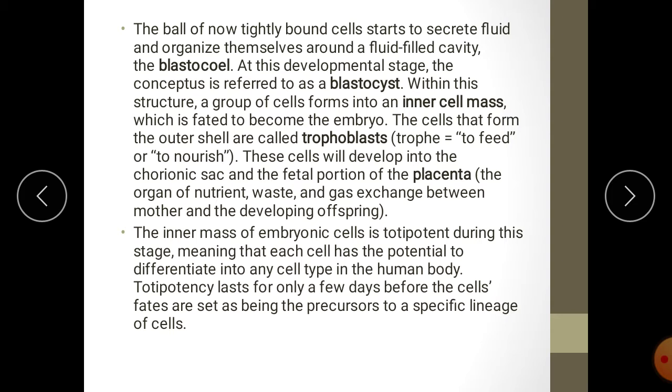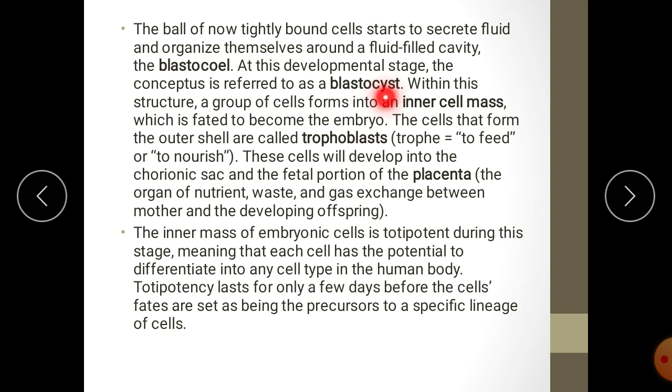Next, the ball of now tightly bound cells starts to secrete fluid and organize themselves around a fluid-filled cavity, the blastocele. At this developmental stage, the conceptus is referred to as a blastocyst.